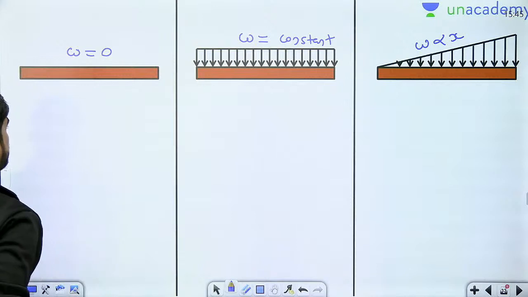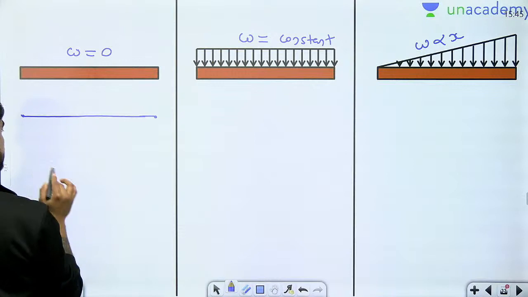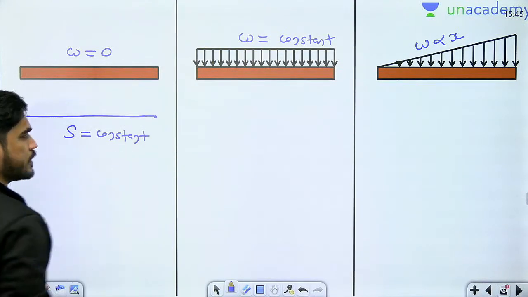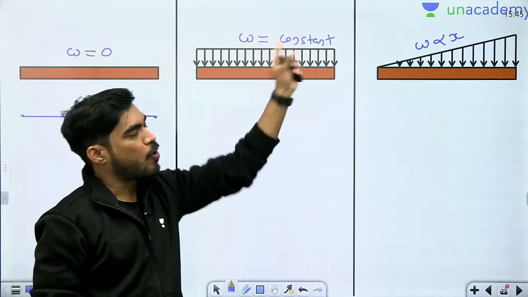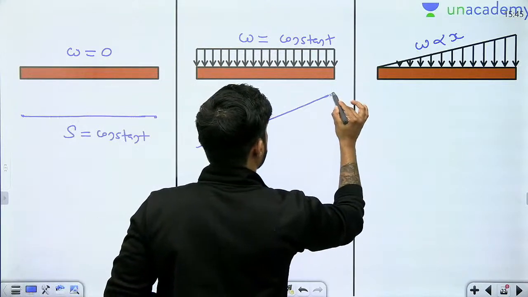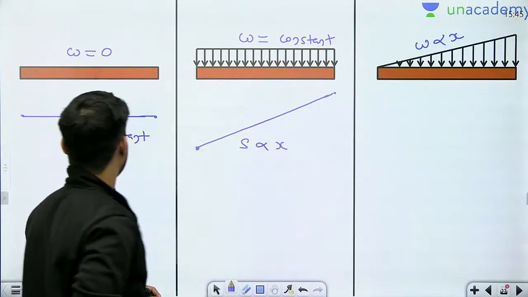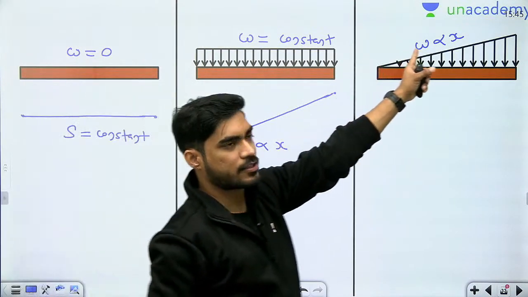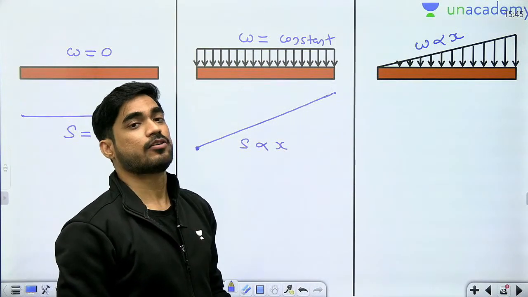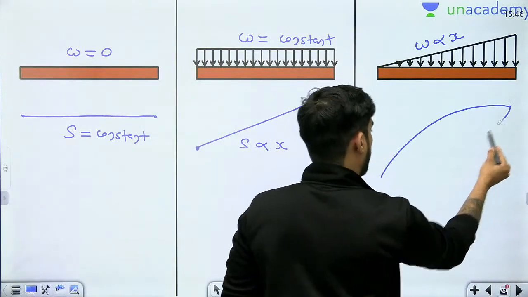So beta, here the shear force diagram will be like this. Shear force will be constant. If you integrate constant, you get x. So here shear force will be a straight line. And if you integrate x, you get parabola. So here shear force will be parabolic. But beta, you need to remember how you will see whether the parabola will be like this or like this.